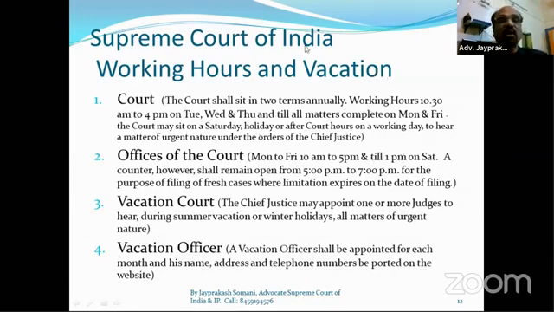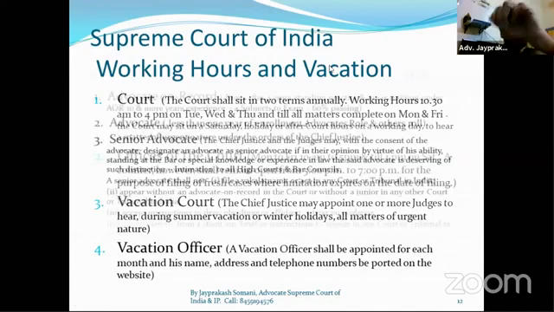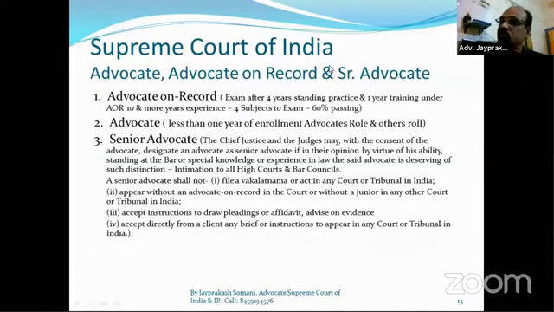So this is about the working hours and the vacation bench of the Supreme Court. And let me see what the timing is, so we should not be ahead. We have near about 50 minutes.